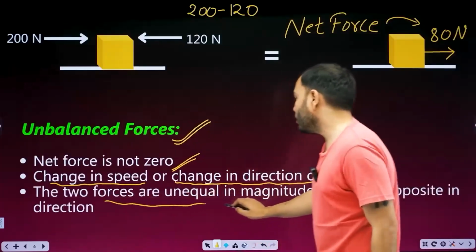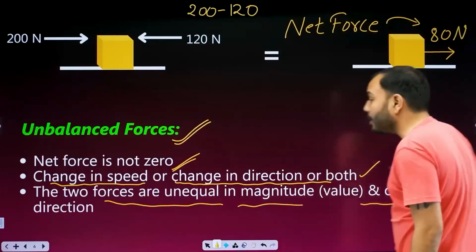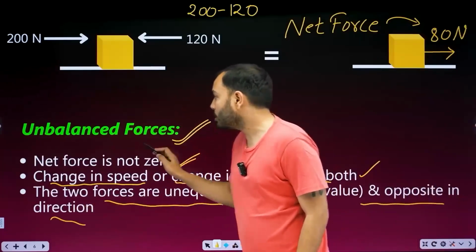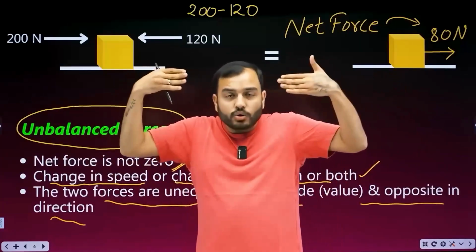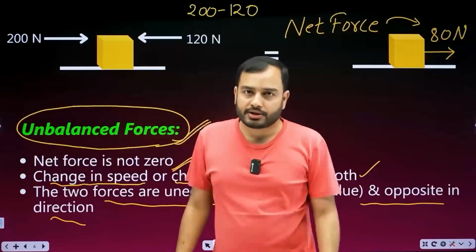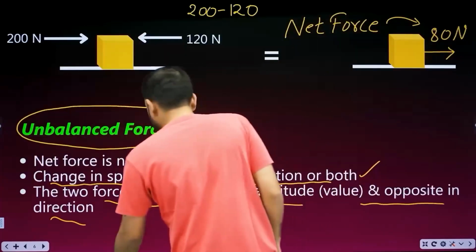Two forces are unequal in magnitude and opposite in direction. What is this called? Unbalanced force. Unequal in magnitude and opposite in direction. So there are these two kinds of forces, balanced and unbalanced.